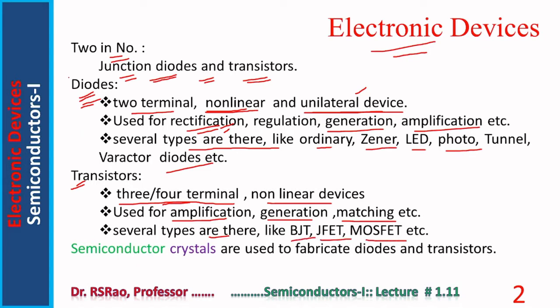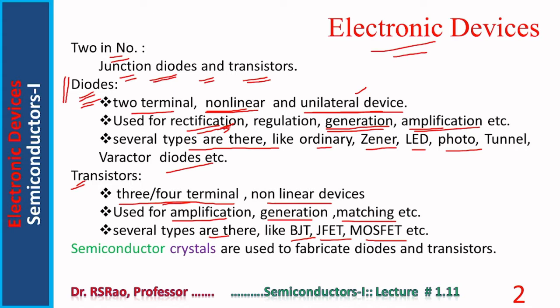Notice diodes are mostly passive. They can be active too when they are used for generation of signal, or in the design of amplifiers. But mostly it is passive. A passive kind of application is rectification.